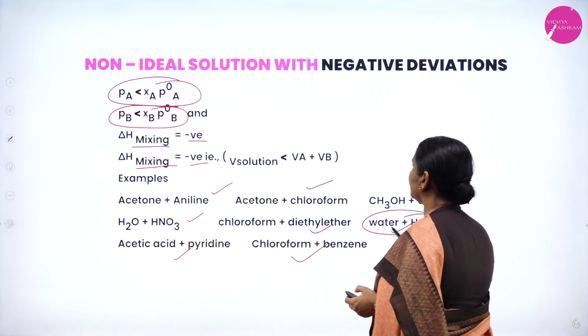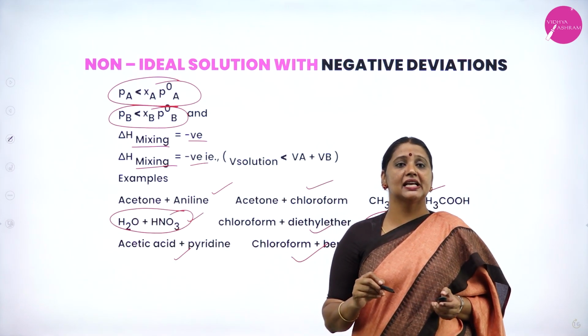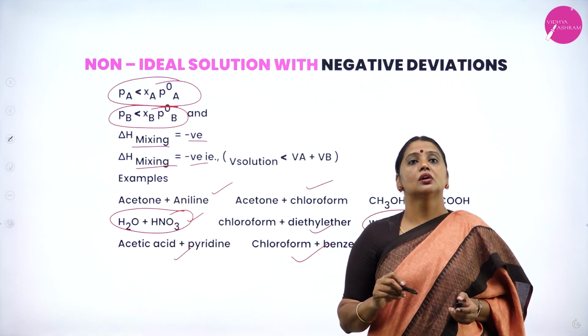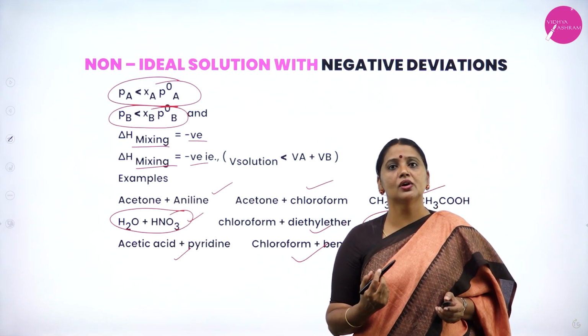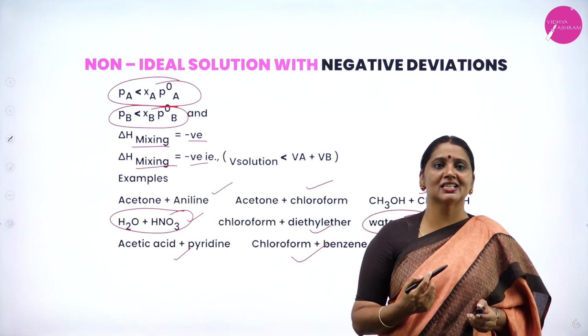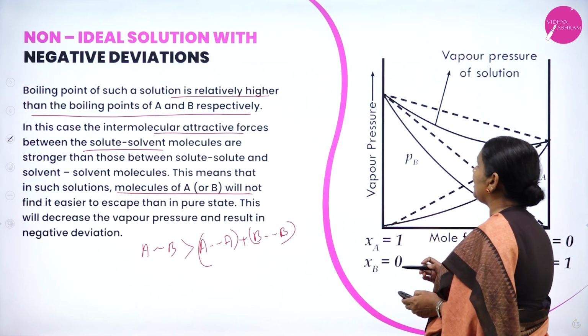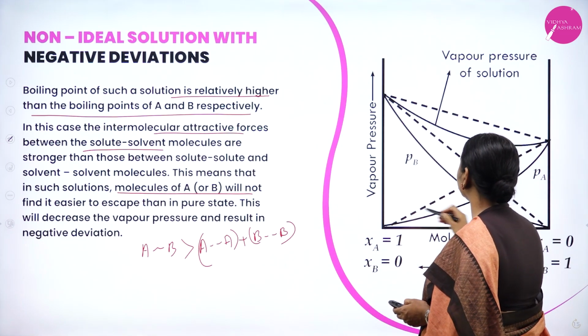Board example: remember water HCl and water HNO3. These are the two easy examples to remember for non-ideal solutions having negative deviation. My dear student, you remember the easy examples water HCl as well as water HNO3. Okay. And the graph of non-ideal solution having negative deviation,